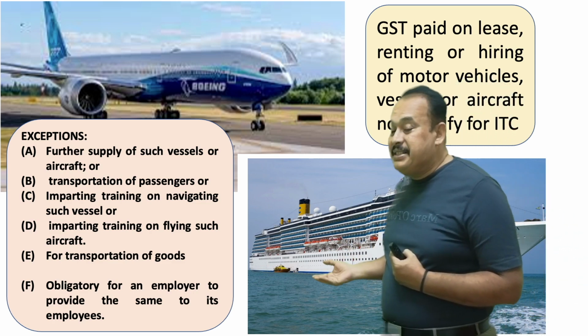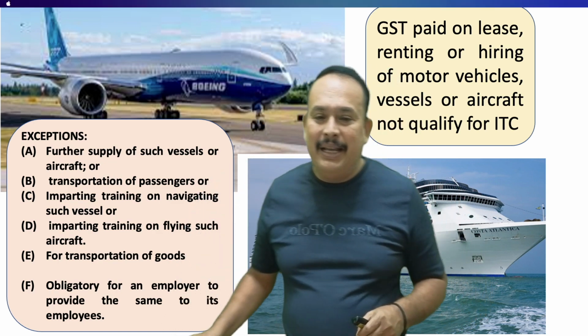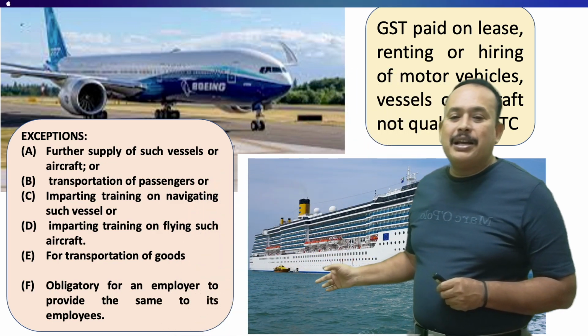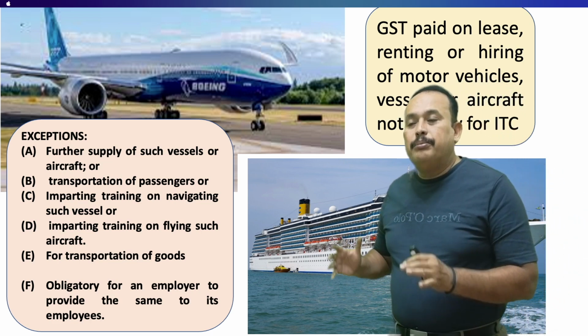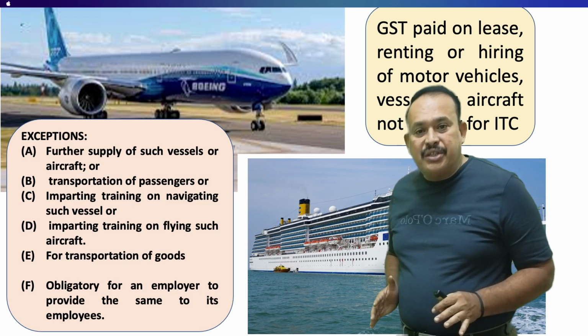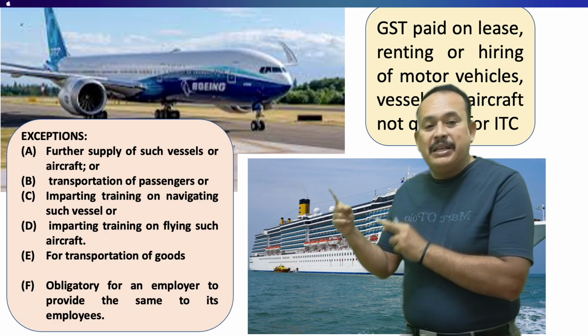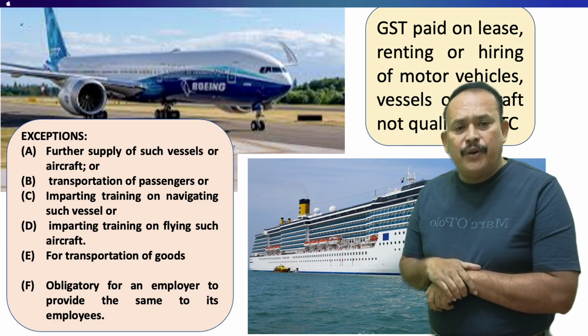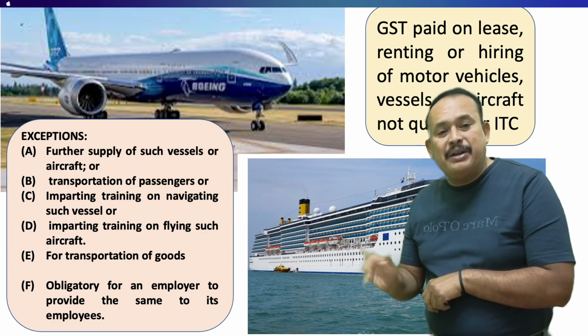Or if it is obligatory for an employer to provide it to the employee under the law. Government of India says, hey mister, your factory is located far away from the city, therefore you have to provide the aircraft facility, pick up and drop.